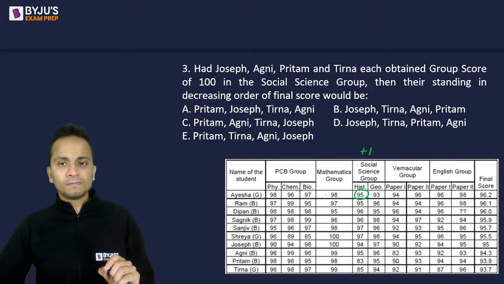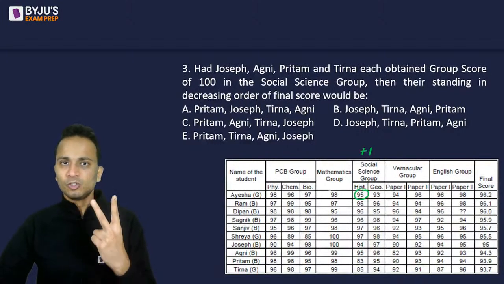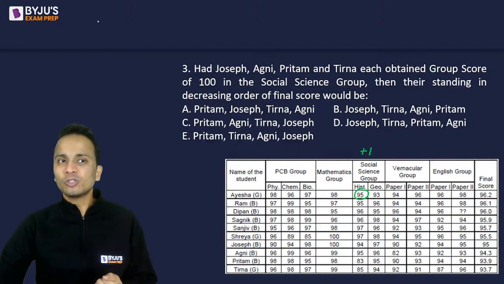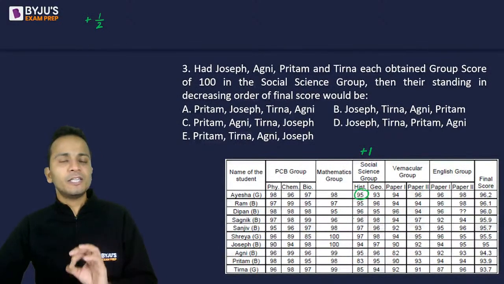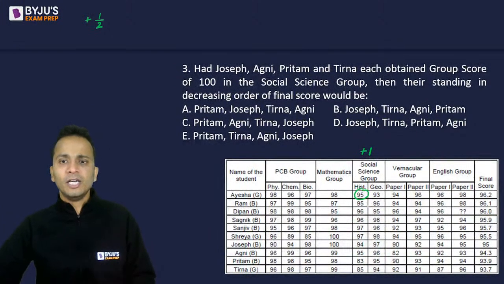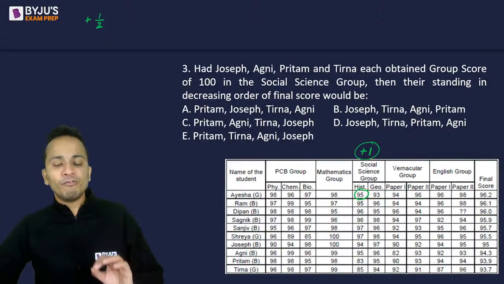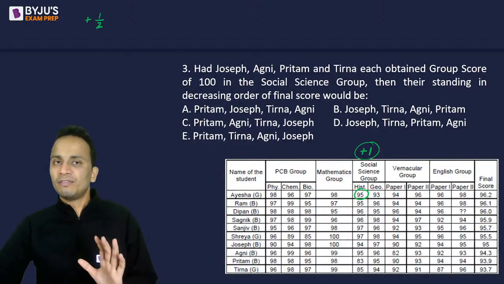Now first of all, since there are 2 subjects in this group, by how much will the group score increase? Group score will increase by half, because to calculate the group score, we have to consider the average of both the subjects in this group, right? So plus 1 in one of the subjects in the social science group will increase the group score by half, right?